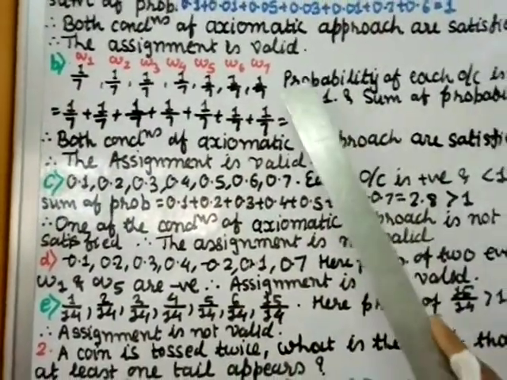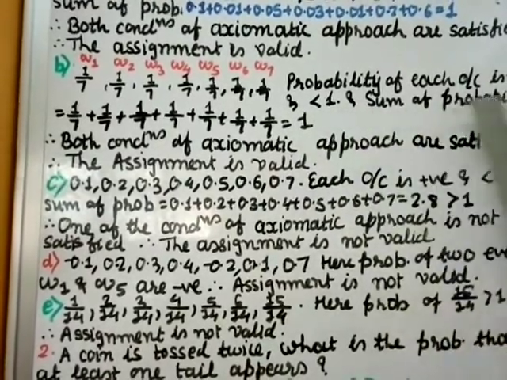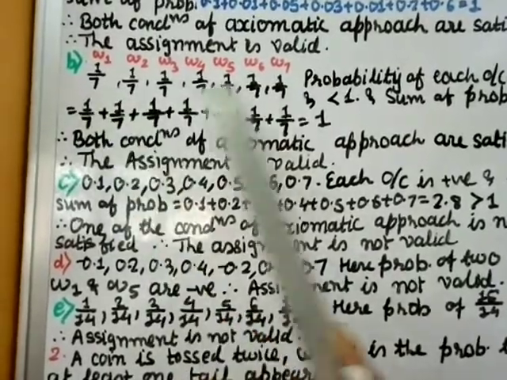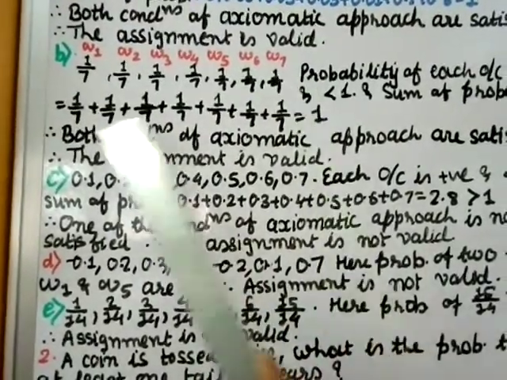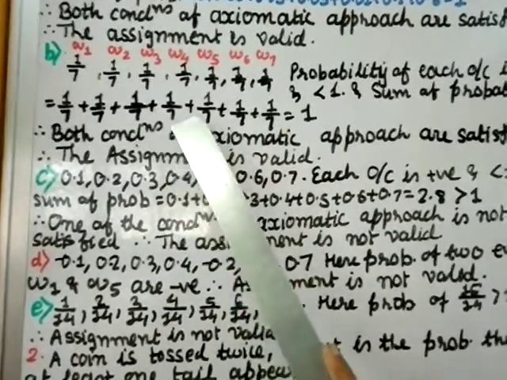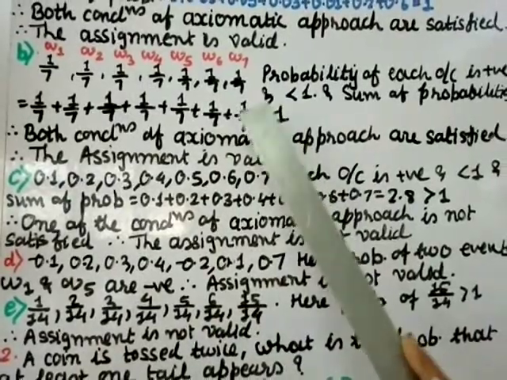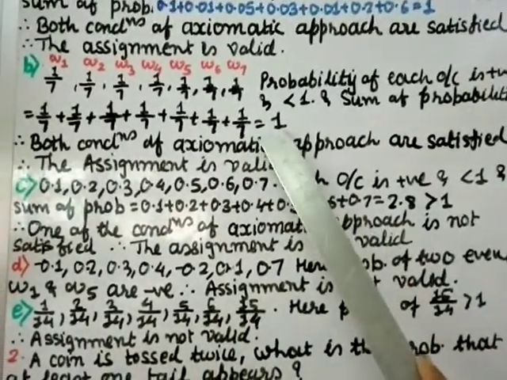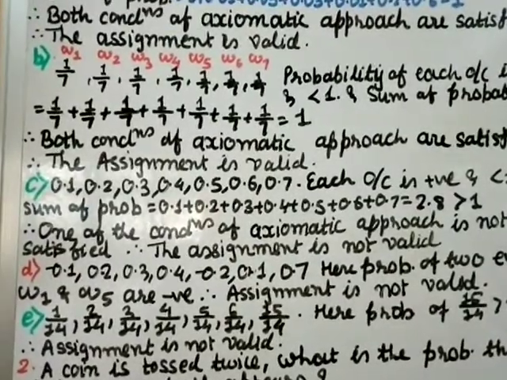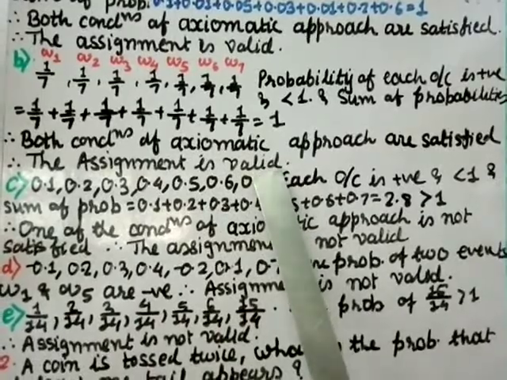So we can write here the probability of each outcome is positive and less than 1, and sum of the probabilities, add up all of these. All are 1 by 7, 7 outcomes are there. So 1 by 7 plus 1 by 7 plus 1 by 7 plus 1 by 7 plus 1 by 7 plus 1 by 7 plus 1 by 7. If you total up it will be 7 by 7, so it will be 1, right? So both the conditions of the axiomatic approach are satisfied. So the assignment is valid.